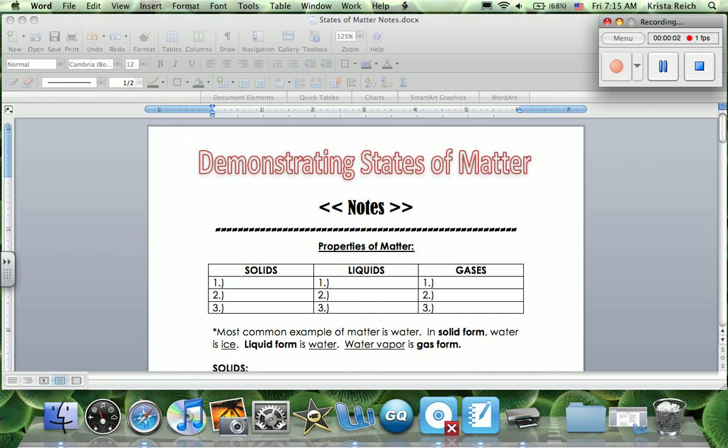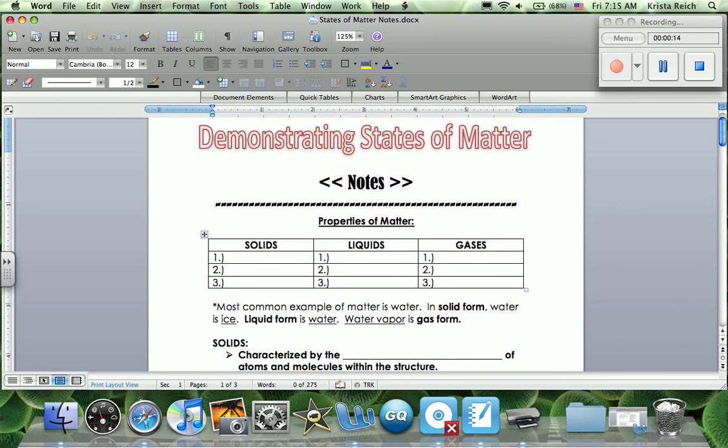You can go ahead and get out your demonstrating the states of matter notes and follow along. I'm going to first go over the properties of a solid. Some of the properties of a solid include the fact that atoms and molecules are very tightly packed together. There is no set structure in a solid. There is definite shape. Okay, so you can definitely see the shape of anything that's a solid.